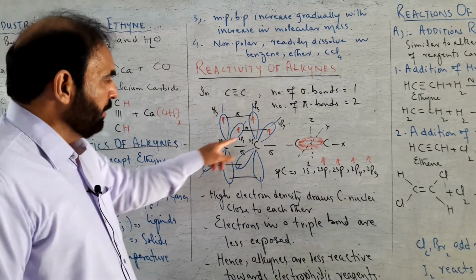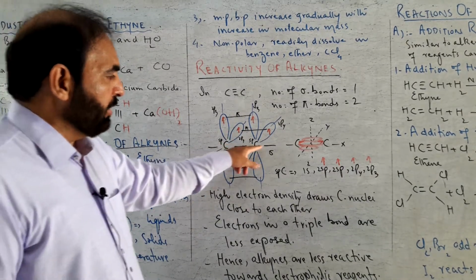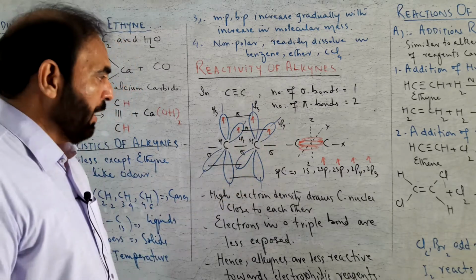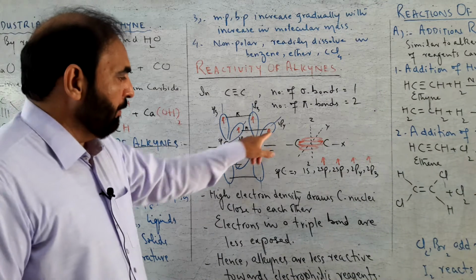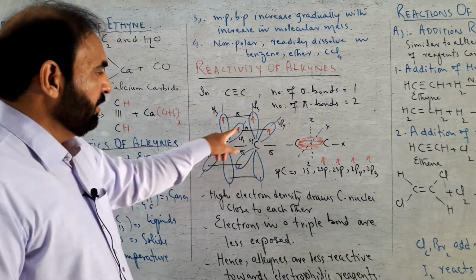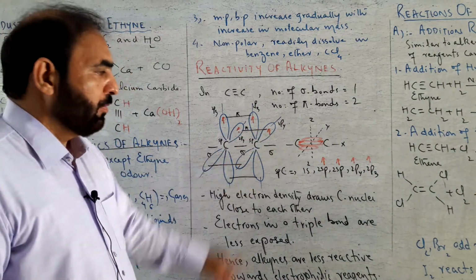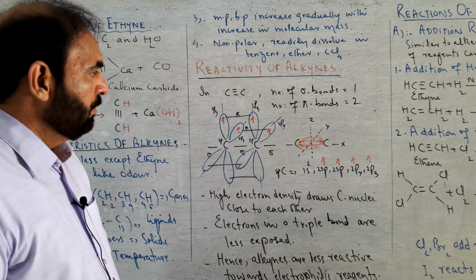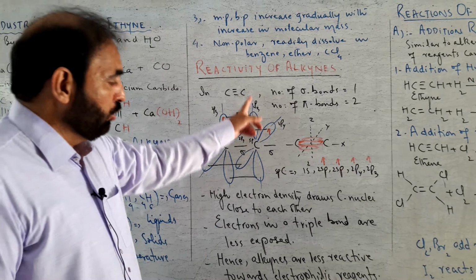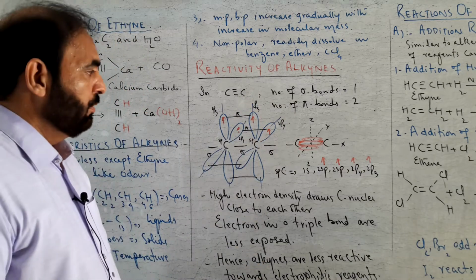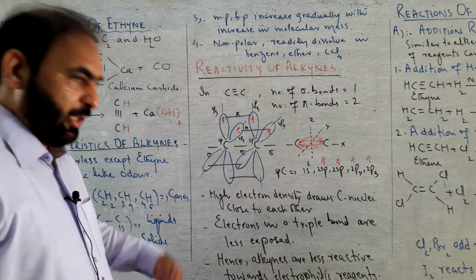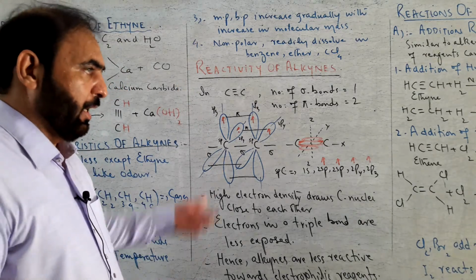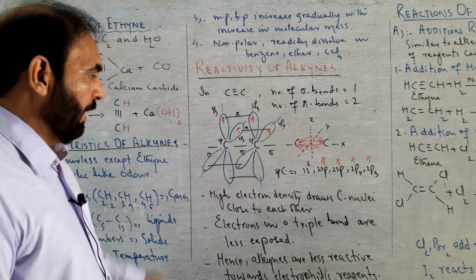2py of one carbon overlaps with 2py of adjacent carbon in parallel fashion. They make the first pi bond. This is parallel overlap. 2pz of one carbon overlaps parallelly with 2pz of the adjacent carbon in another plane which is perpendicular to the plane of first pi bond and sigma bond.